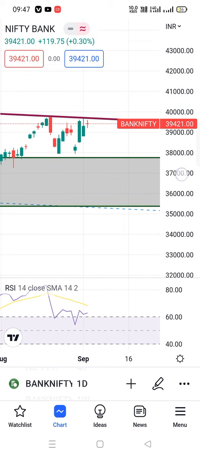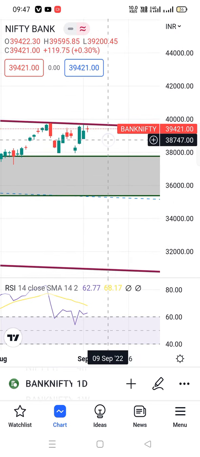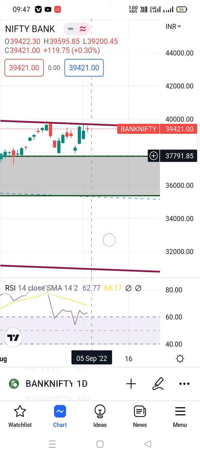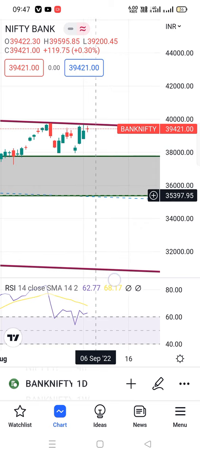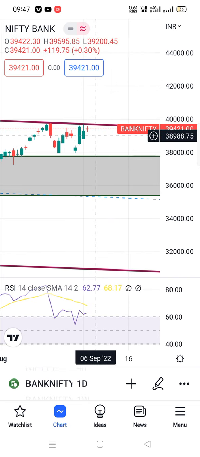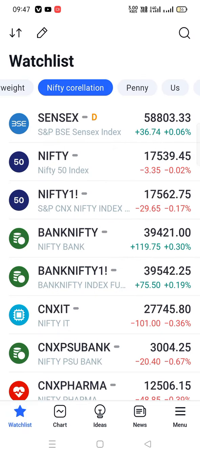Above 39,800 in Bank Nifty we will buy, and below 39,000, 38,800 we can short till 38,000 or 37,800 level. Then if it breaks, we can see a rally down to the 35,000 area. So we have to trade very cautiously and in a disciplined manner.